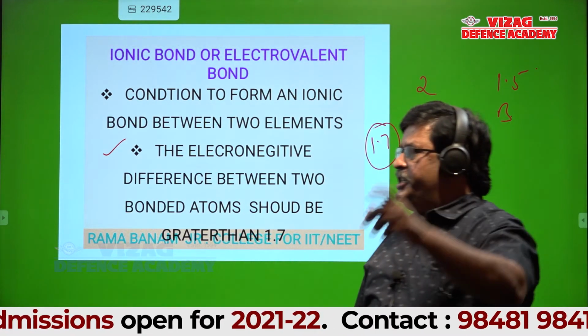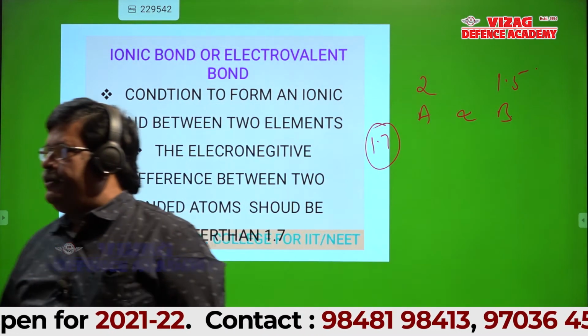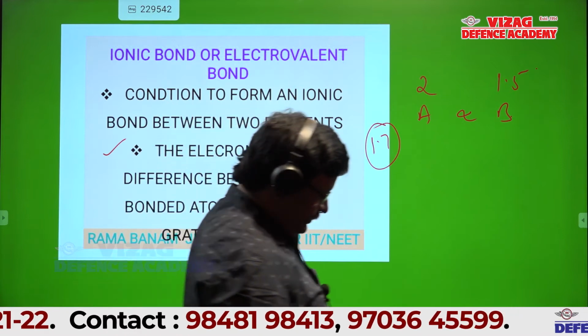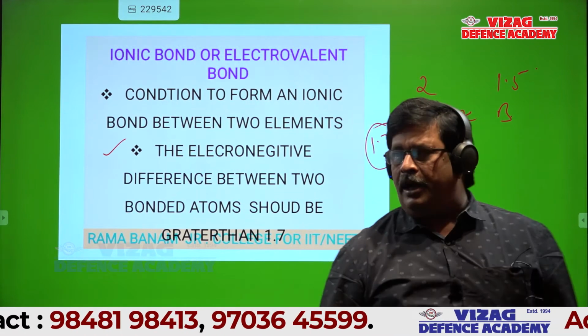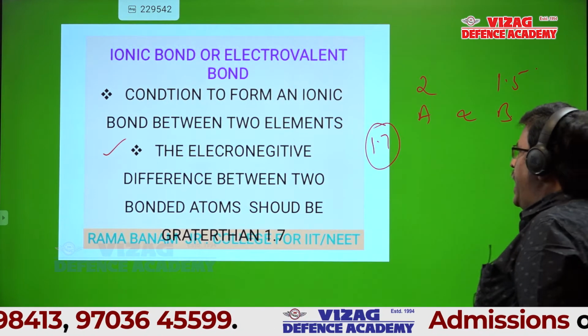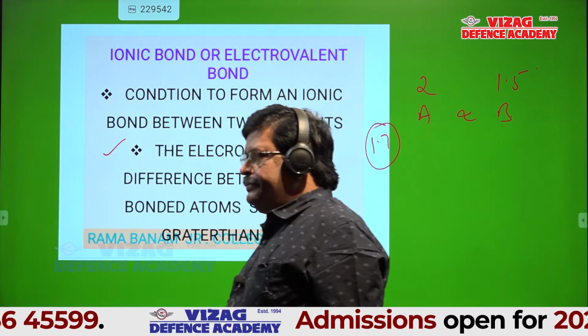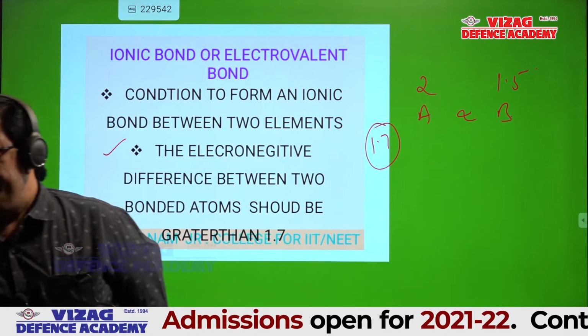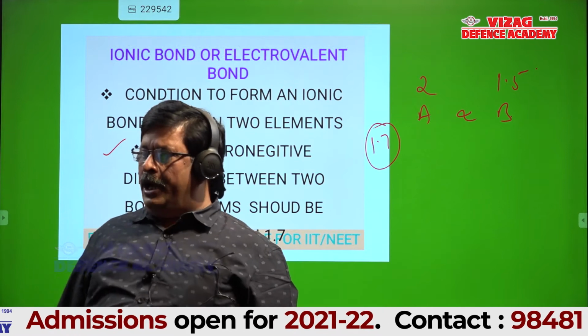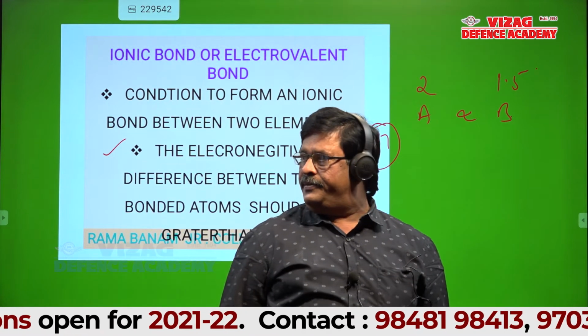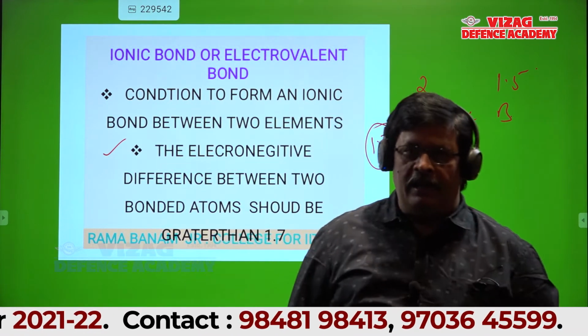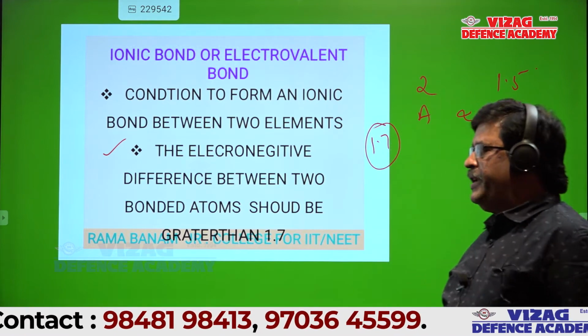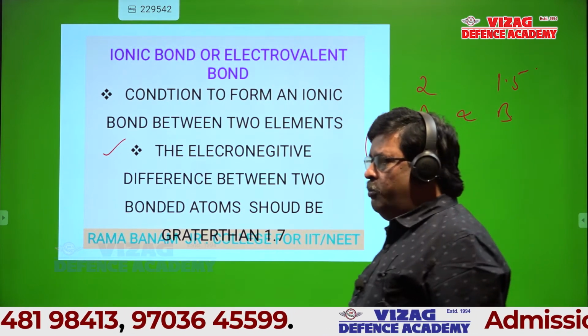Condition for formation of an ionic bond: the electronegativity difference between the two bonded atoms.